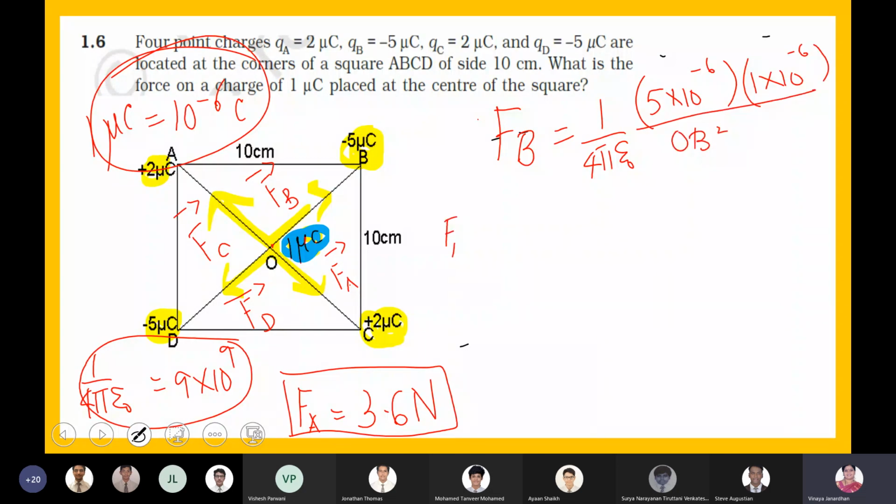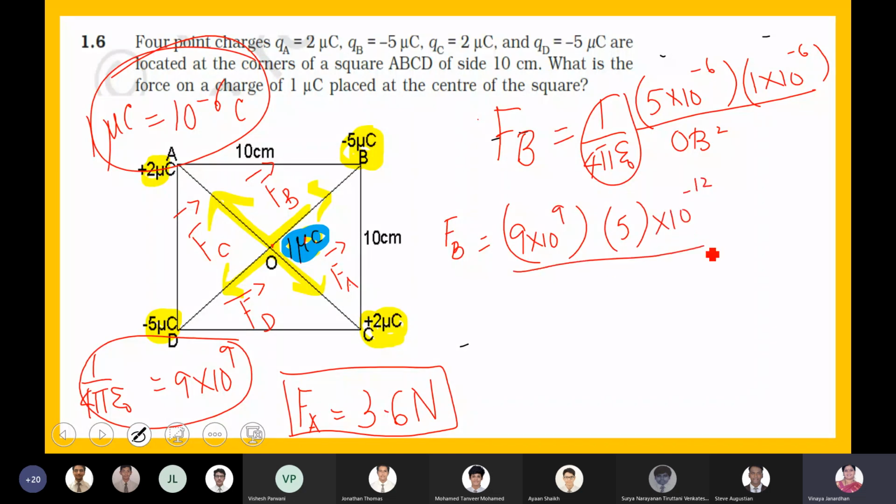So FB becomes equal to 9 into 10 to the power of 9 into 5 into 1, 10 to the power of -12 divided by OB, which is 5 root 2 centimeter. I'm converting it to meter, the whole square.